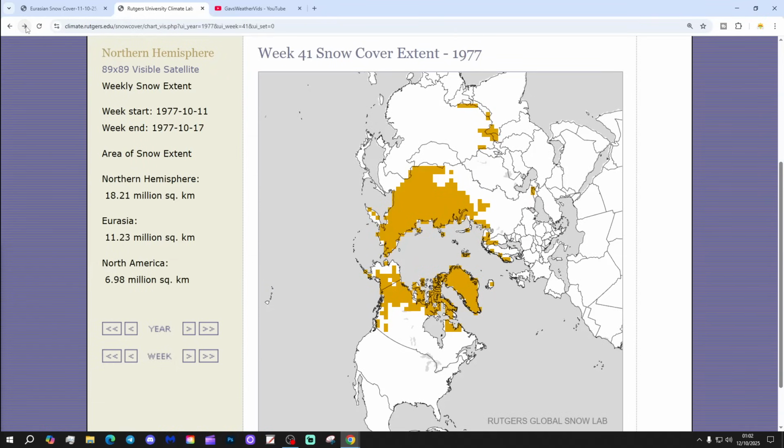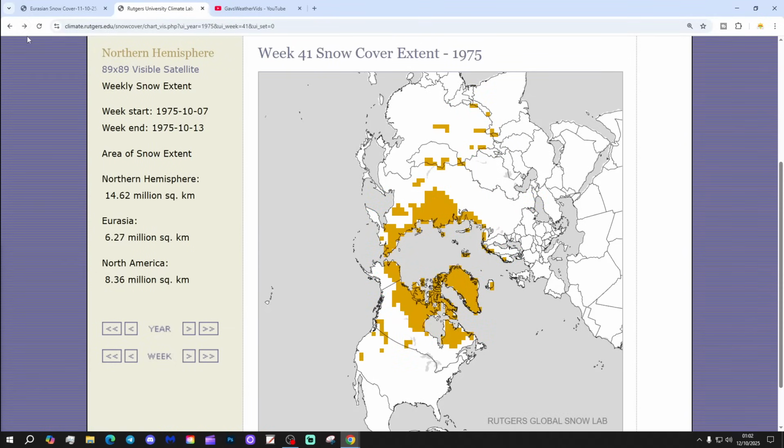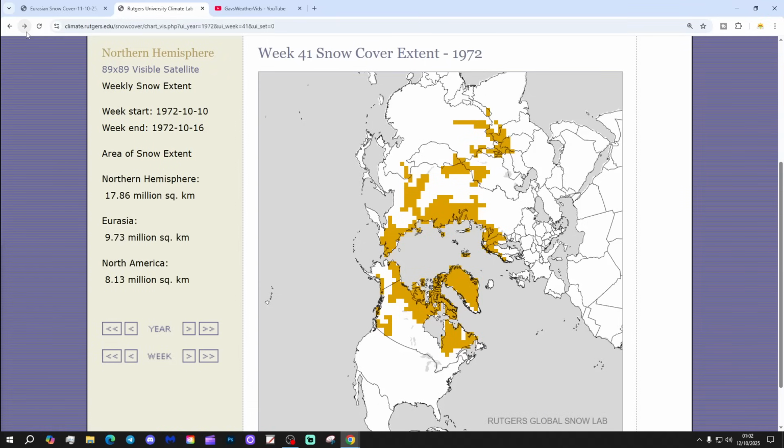And then that's 1977. So with that one, I would say we are behind 1977. We're significantly behind 1976. No comparison this year to the amount of snow we had at this point in 76. Probably a bit ahead of 1975. Maybe quite a close match, or even a bit ahead of 1974. Areas covered are different. 1973 could be quite a close match, a little bit behind that year maybe.